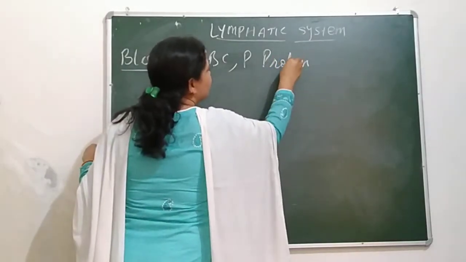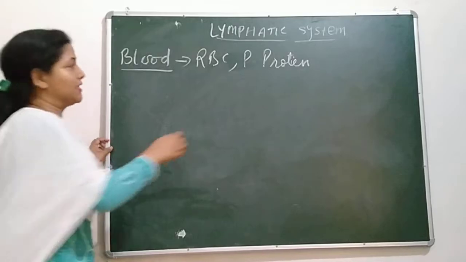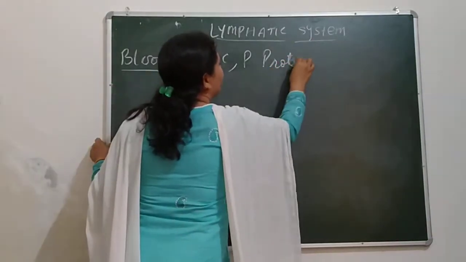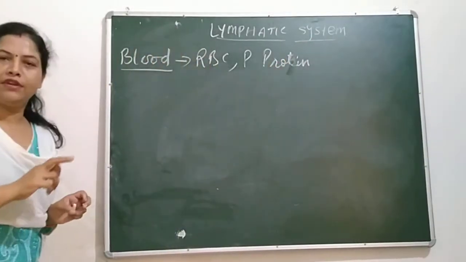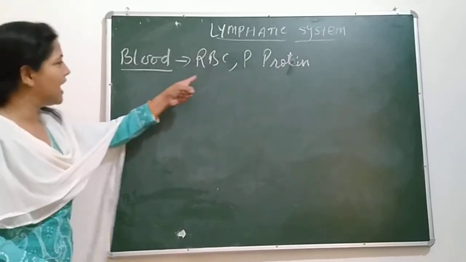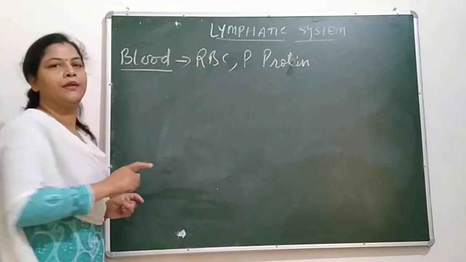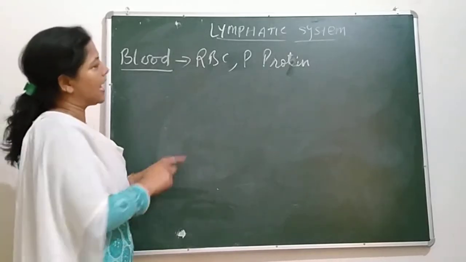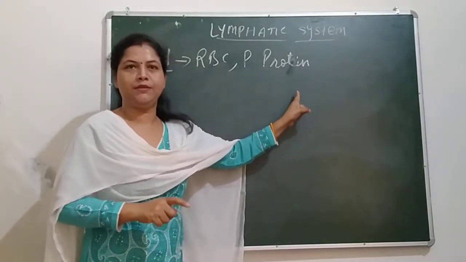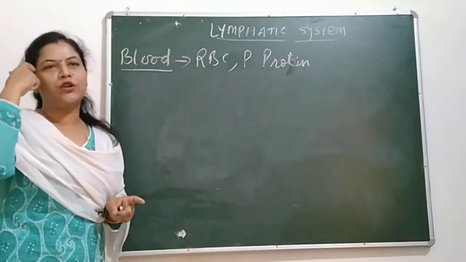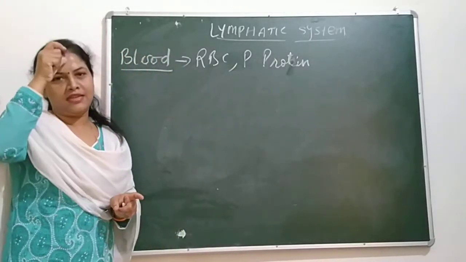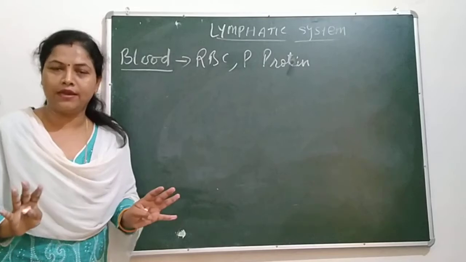If you minus plasma protein from blood, then it is called lymph. It means lymph is lacking RBC and the bigger molecules of globules of protein. Plasma is there, but it lacks plasma protein. So this is what is called lymph. It is colorless.